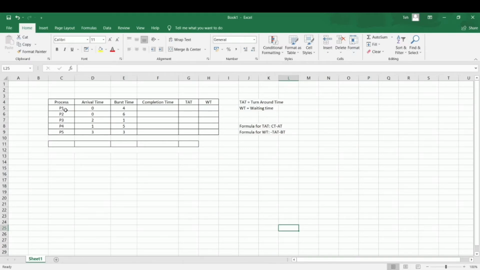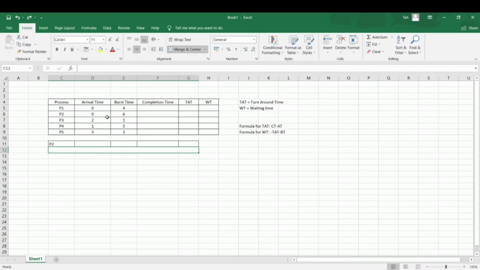So at t equals 0, there are 2 processes available: process 1 and process 2. But process 2 has the longest burst time compared to process 1, so process 2 will execute first.